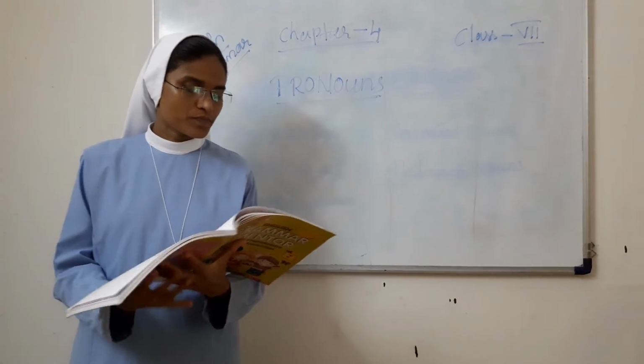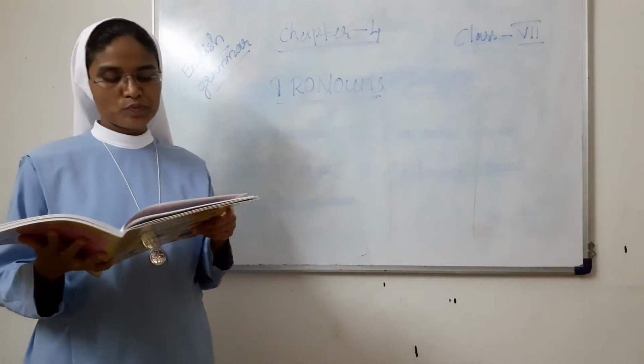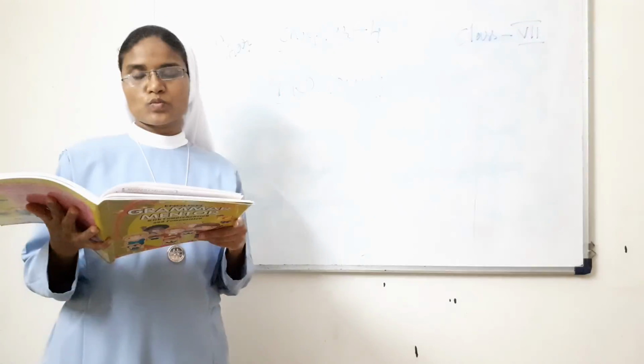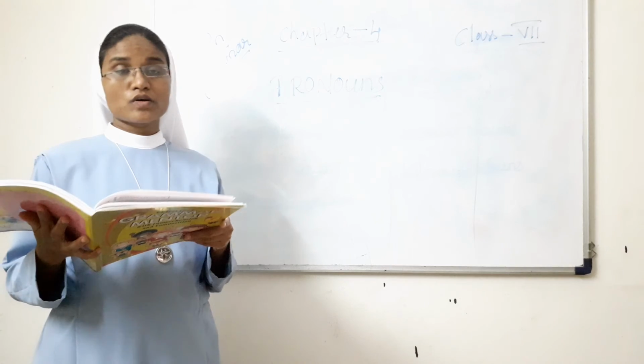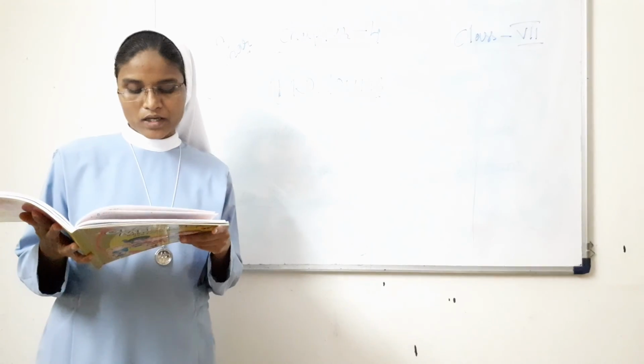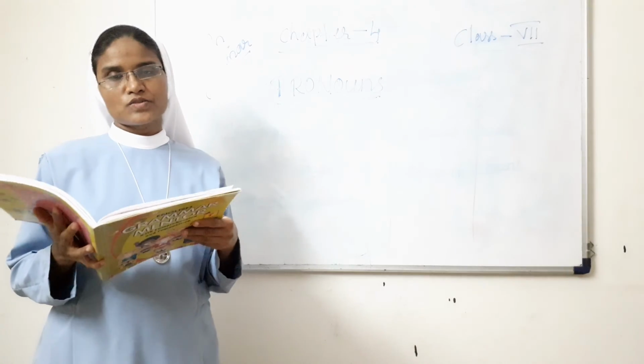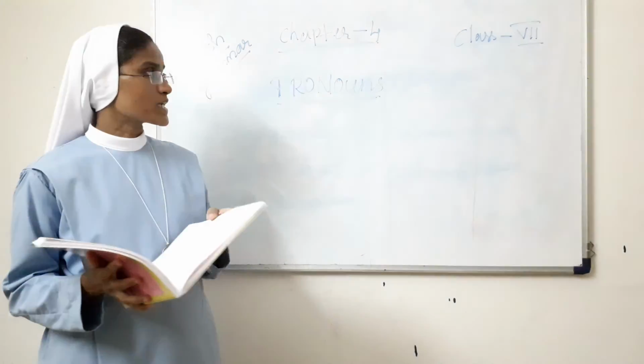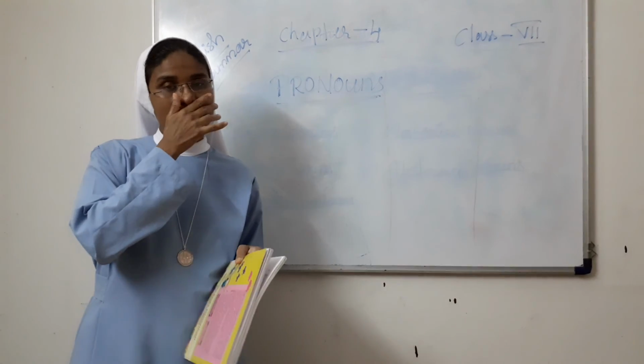Then relative pronouns. Who, whom, whose, which, what, that, etc. are examples of relative pronouns. The pronouns who, whom, whose, which, what and that join two sentences and refer back to nouns going before them. They are called relative pronouns. For example, I congratulated Billy who stood first in the class. Who is a relative pronoun, joining the sentences. So these are the 9 kinds of pronouns.